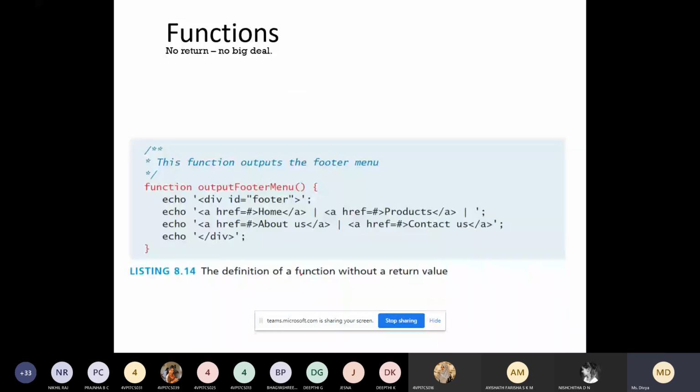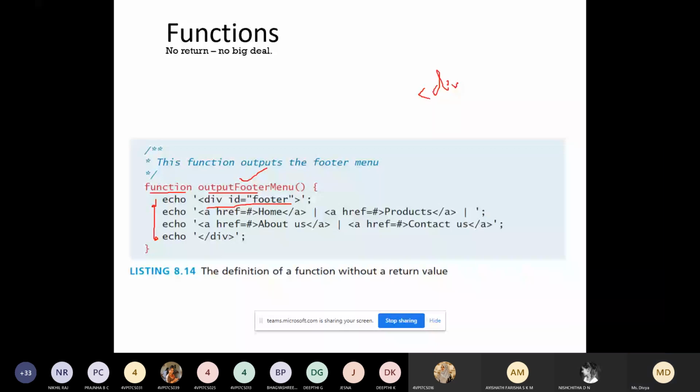Now this is your user-defined function. You can see here we are using the function keyword followed by the name of the function, similar to JavaScript. And here we have different echo statements. These are all your HTML code, which is placed within single quotes. We have a div here with the ID footer.